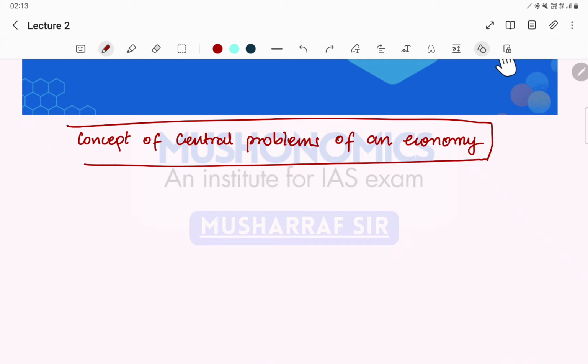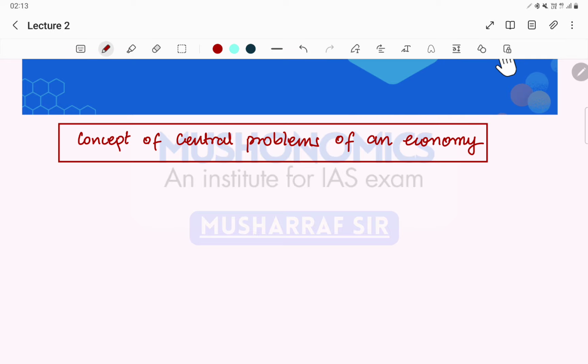Why are they called central problems? Because they exist in almost all economies. These problems exist in every economy.